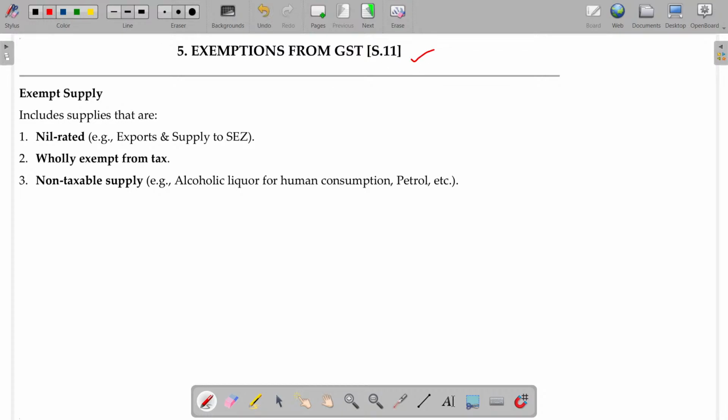Exemption, section 11. What is called exempt supply? Nil rated.